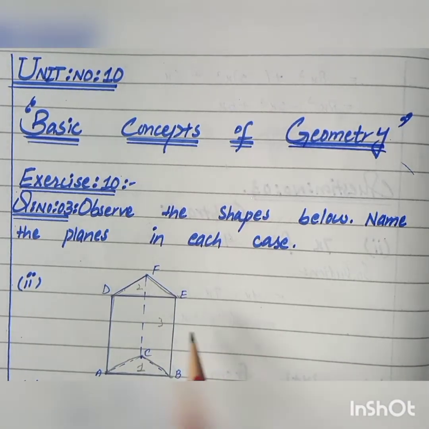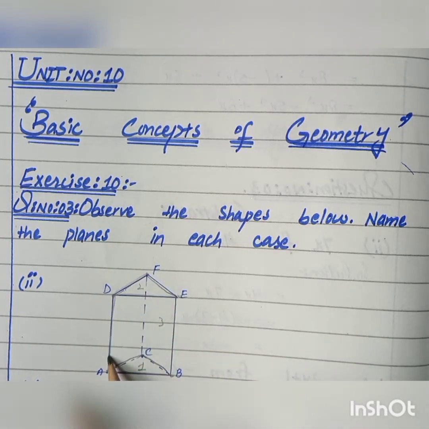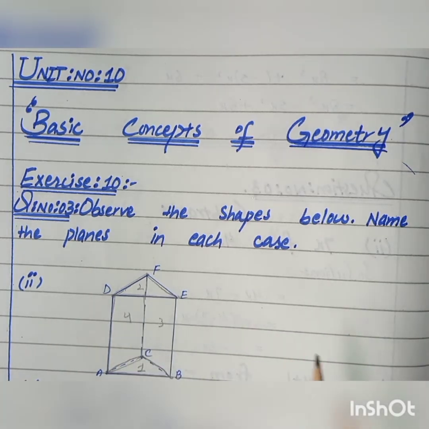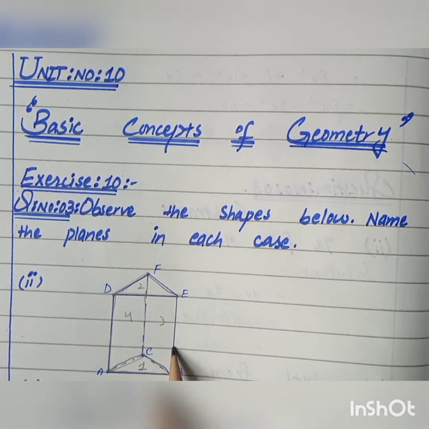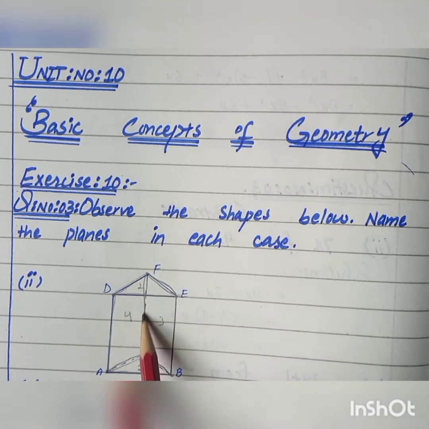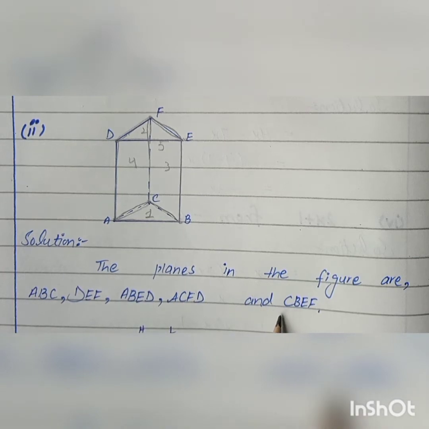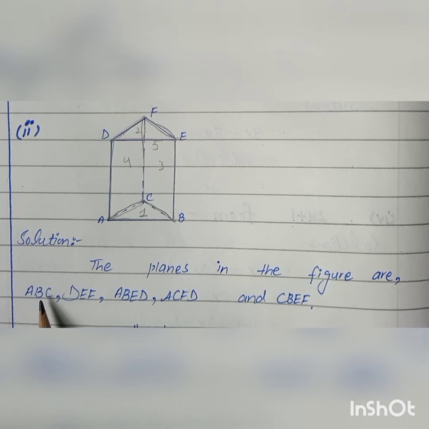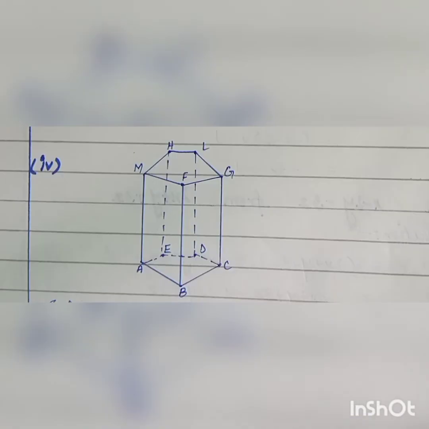The next plane is A, C, F and D. This is a closed shape, so this one is the fourth plane. The last plane is, you can see here, C, B, E and F. So this is the fifth plane. Students, just write here all the names of planes by observing this figure. Here mention A, B, C, D, E, F, A, B, E, D, A, C, F, D and C, B, E, F. This was the part of the third question.